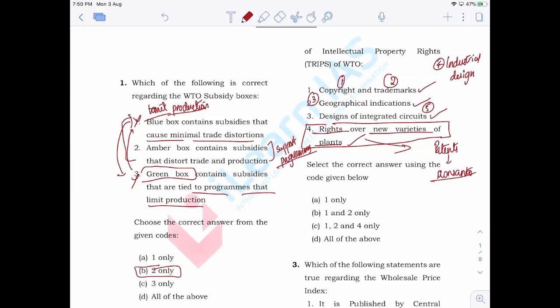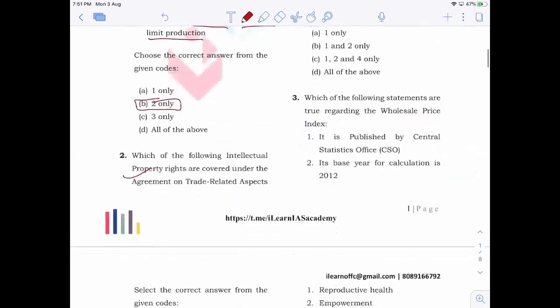Then layout and the designs of integrated circuits are there, as we have already discussed. Then apart from that, we have trade secrets as well as the test data. All of these are considered as part of the intellectual property.